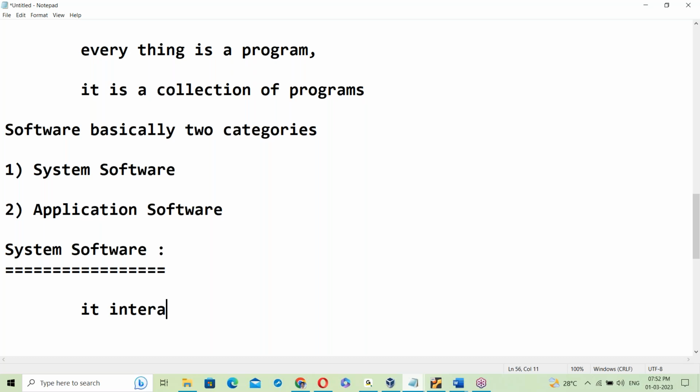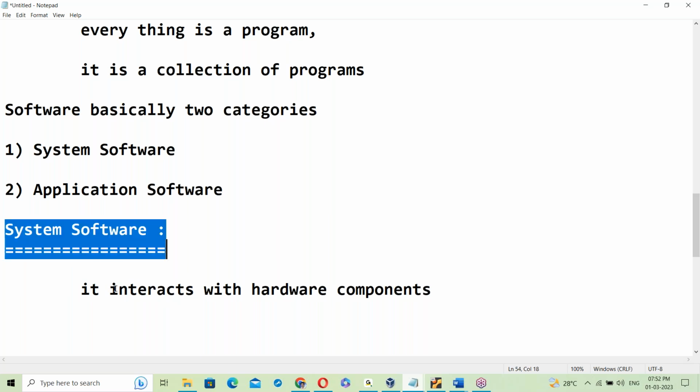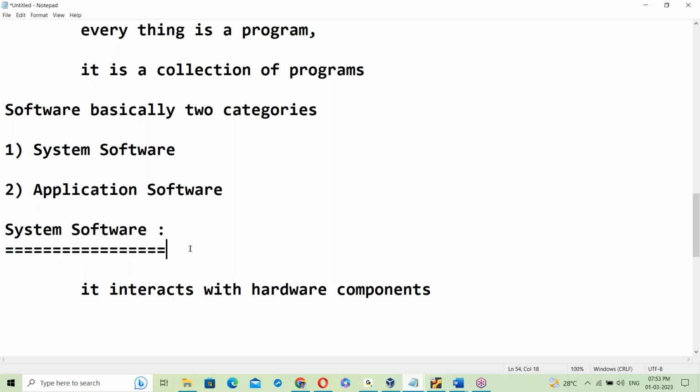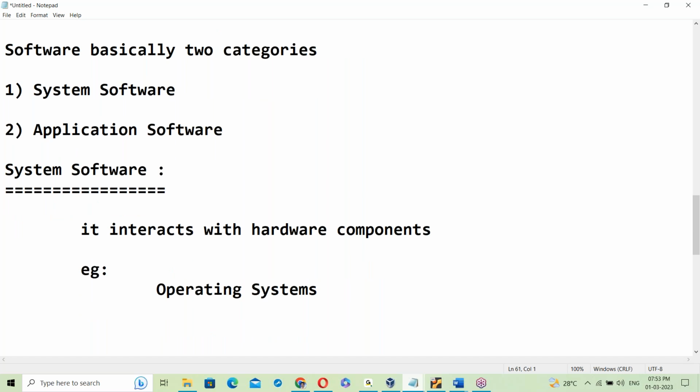System software interacts with the hardware components. System software always interacts with hardware components. For example, the OS, operating systems come under system software.